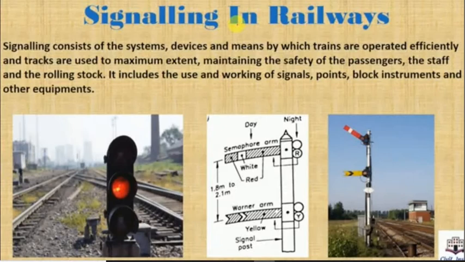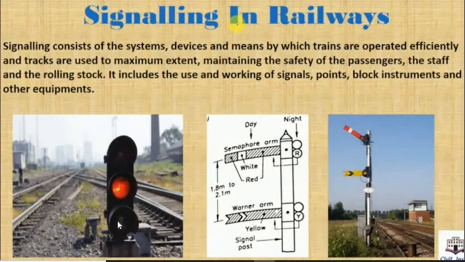Basically, a signaling system consists of various devices, all electronic devices usually. In today's time, all electronic gadgets and devices are used for signaling. So from the passenger safety point of view, signals are very important. And also to divert or maintain traffic in a very efficient manner, signaling plays a very important role.